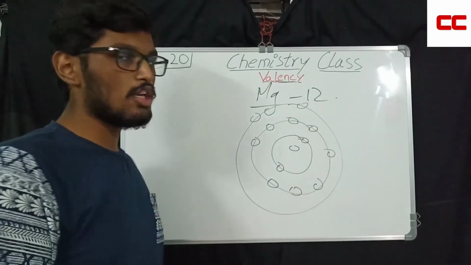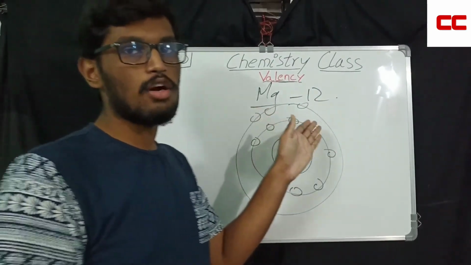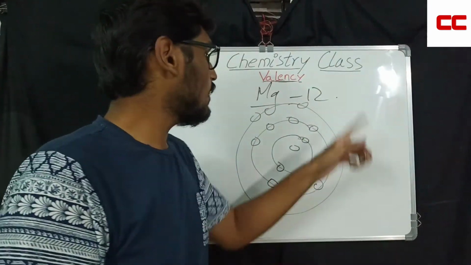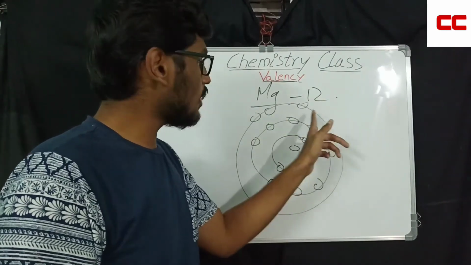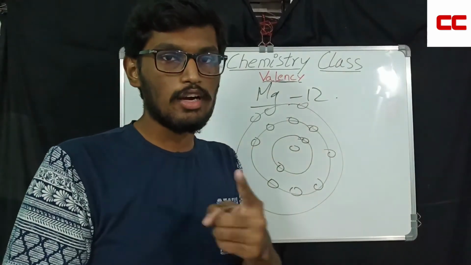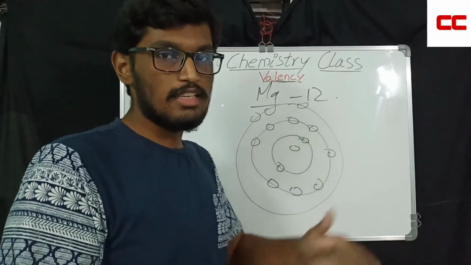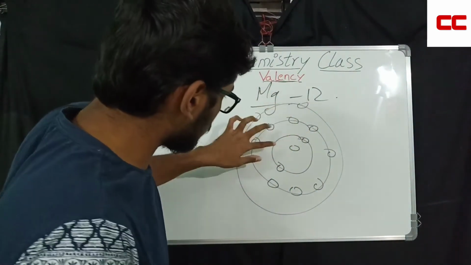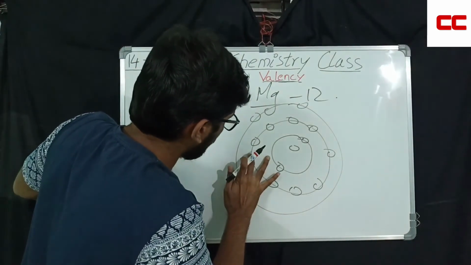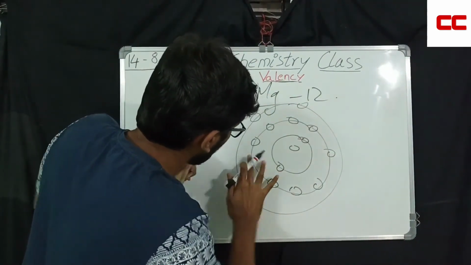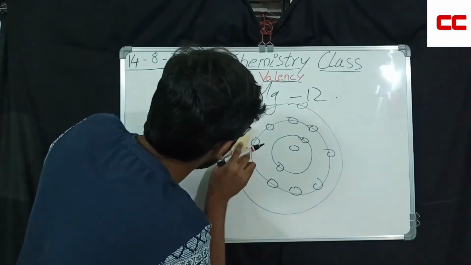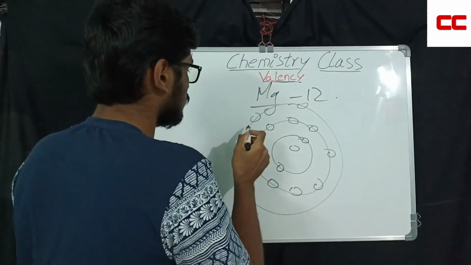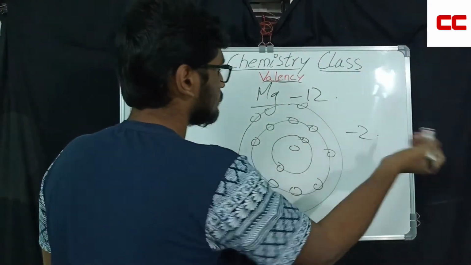So now is it easier to remove these 2 electrons from the outermost orbit or to gain another 6 electrons? Why am I saying another 6 electrons? Because 8 minus 2 is 6 only, right? The outermost should have 8 to get octet. There are 2. Is it easier to add another 6 to become 8 or to lose these 2 so that only these 2 shells will be there? If you lose these 2, only these 2 shells will be there and this third shell will be gone. So we have to lose these 2. Then the valency of magnesium is 2.